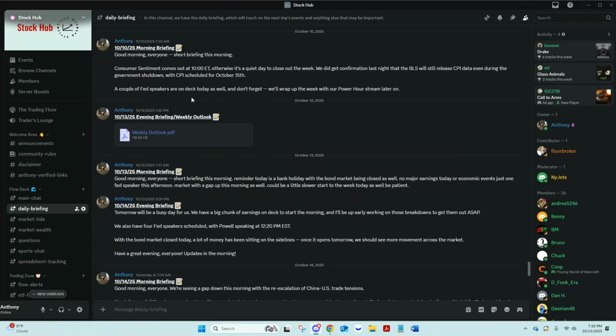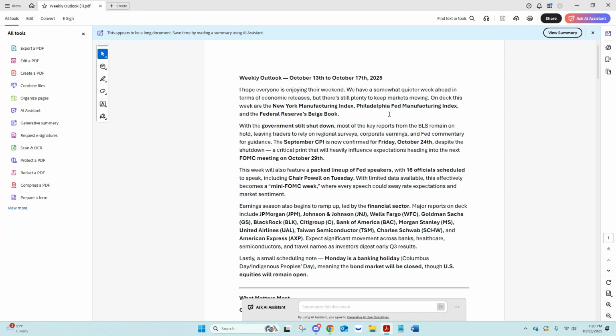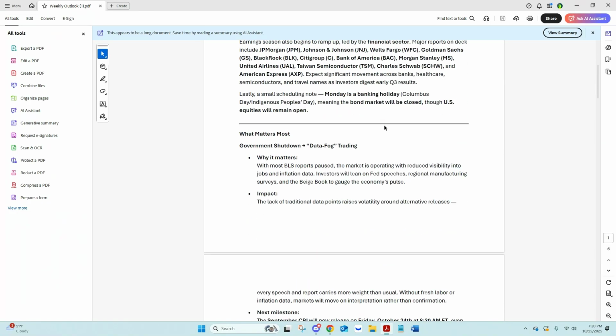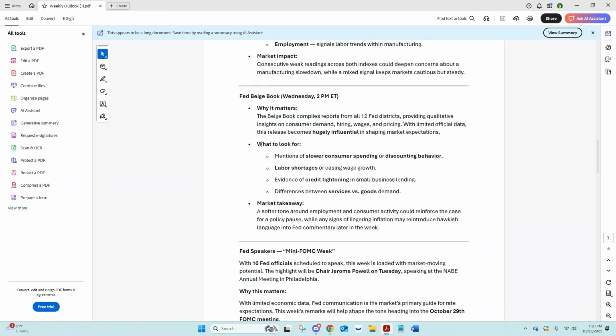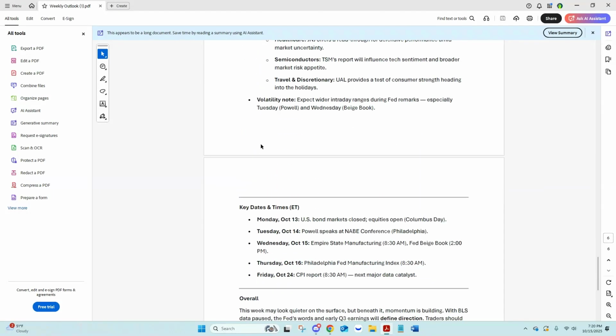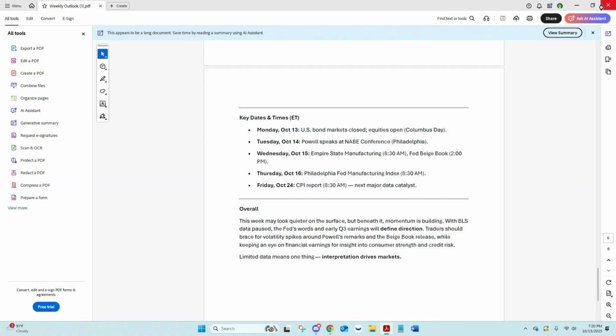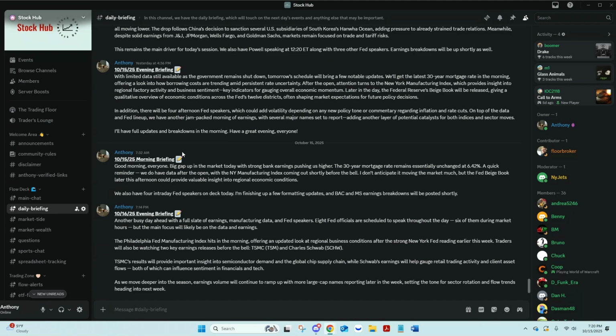On Sundays, I do a weekly outlook here, so I'm going to pop this up so everyone can see what it looks like. In the weekly outlook, I go in depth into everything in the week, so this is a pretty long read. It's giving you all the information on the releases, just lots of data that's very important for the upcoming week. That is posted every Sunday, so you get a really deep breakdown on the upcoming week, kind of like you see on X, but obviously more detailed. But again, you'll get an evening briefing and a morning briefing here.